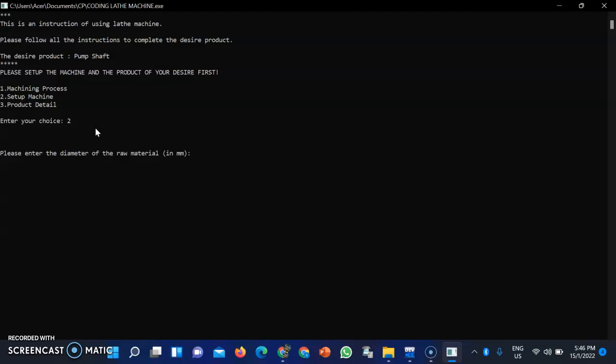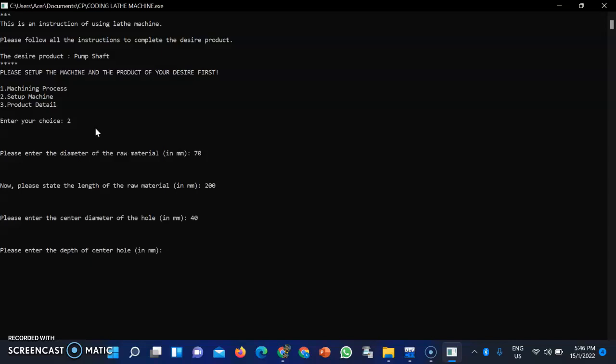Please enter the diameter of the raw material, 70 mm. Now please state the length of the raw material, 200 mm. Please enter the center diameter of the hole, 40 mm. Please enter the depth of center hole, 30 mm.